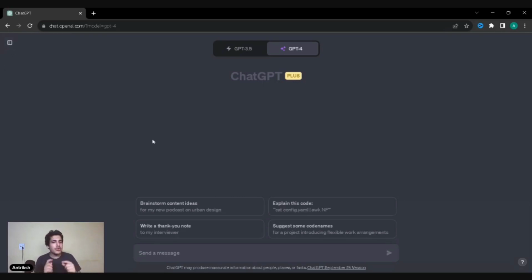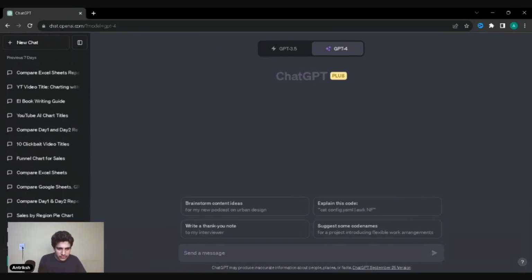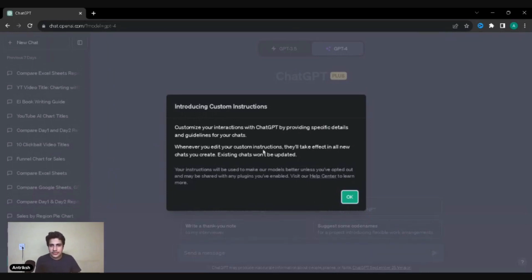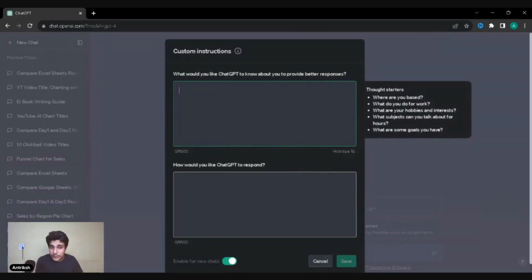I'm going to show you how to enable those custom instructions, because have you ever felt like ChatGPT just goes on and forgets and replies whatever it wants to? Don't get me wrong, it was always pretty good, but this takes it to another level. You open this, you see these three dots, and you go to custom instructions. This is the first question it asks: what would you like ChatGPT to know about you to provide better responses? Thought starters: where you're based, what you do for work, your hobbies, subjects, and your goals.